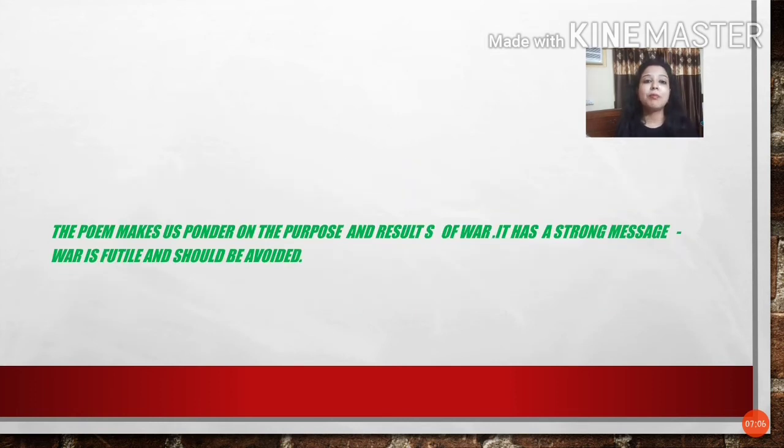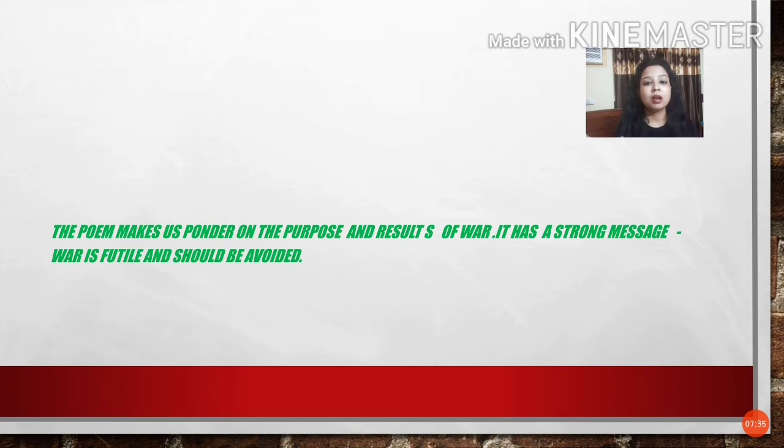The poem makes us ponder on the purpose and result of war. So the poem is forcing us to think over the issue: why should we fight? Why should there be any existence of war? Because we can see what war can cause. A war will cause more destruction than we can imagine. It will kill lots and lots of people and affect a large number of people in many ways. So what is the need of war?